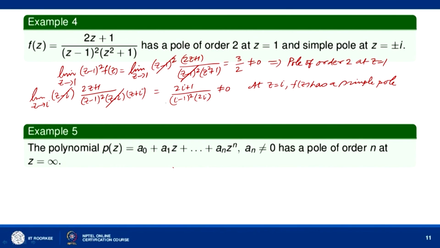Similarly, we can show that at z equal to minus i, F(z) has a simple pole in a similar manner.